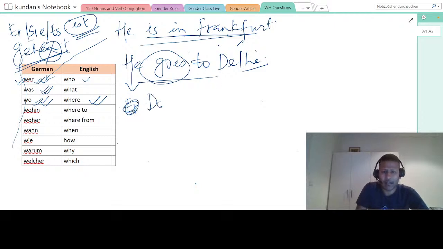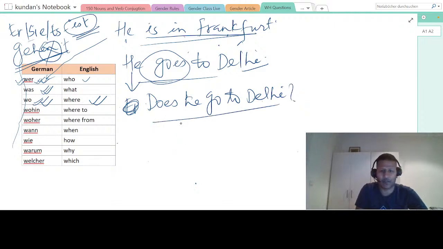So go to, does he go to Delhi? Who can make this sentence first? This is a yes, no question. Does he go to Delhi? First is the yes, no question, and then we will make where does he go. Where does he go? So the first question that you have to form is, does he go to Delhi? He goes to Delhi, first you have to form in your mind.